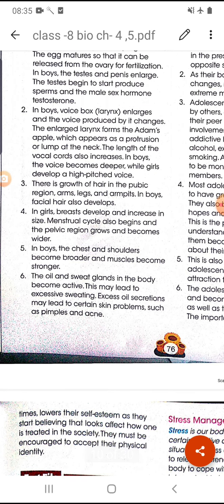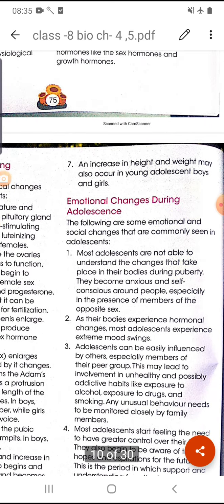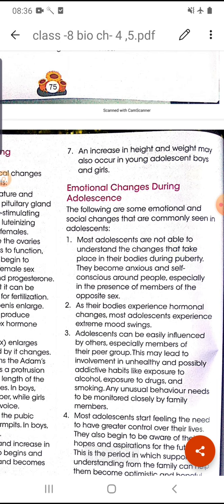And in the case of boys, the chest and shoulders become broader and the muscles become stronger. The oil and sweat glands in our body become very active. They may sometimes lead to excessive sweating, and excess oil secretion sometimes leads to skin problems like acne and pimples. An increase in height and weight may also occur during the young adolescent stage in both boys and girls.